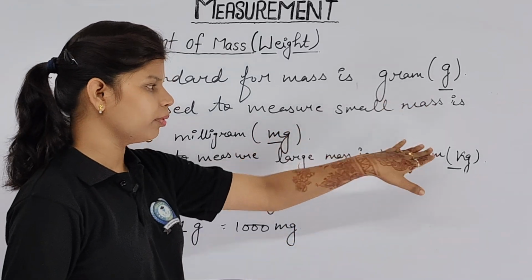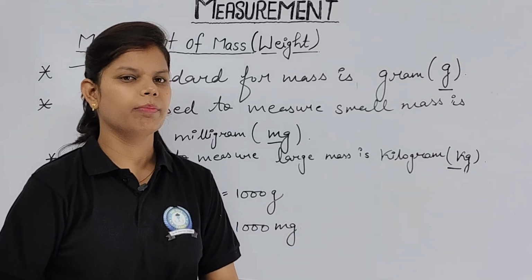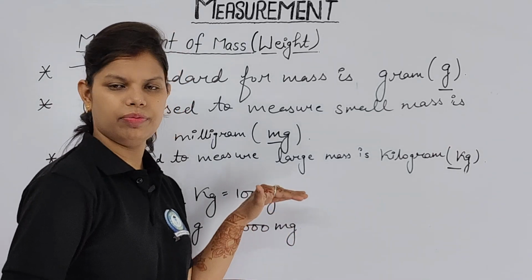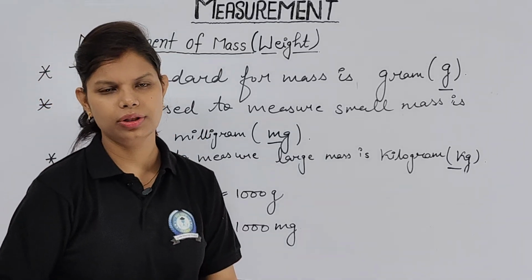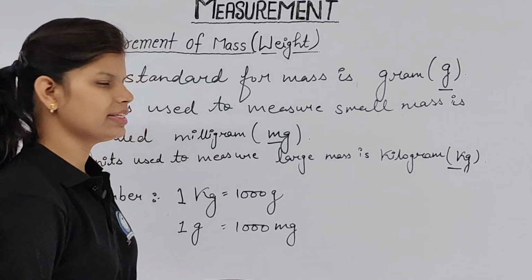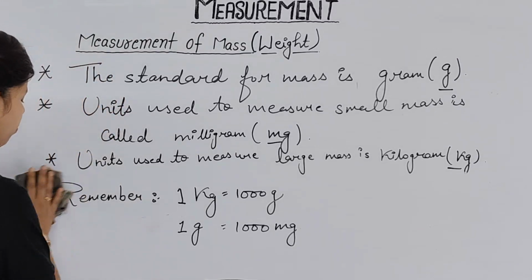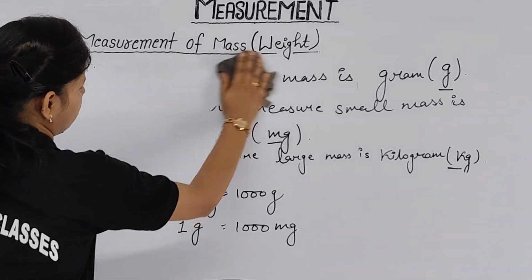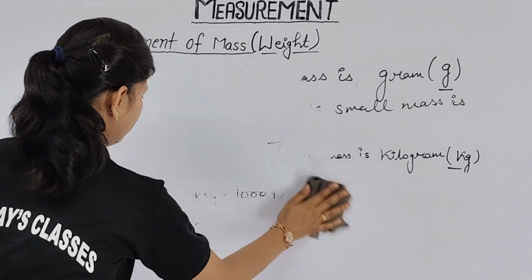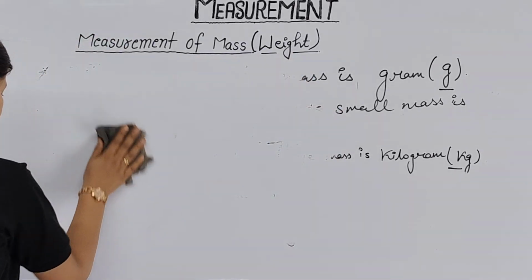Basically we are learning about these three units, but we cannot say that only these three units are used to measure mass. We have many more, and we are going to discuss them. Now your next heading is measurement of different units of mass, which you have to note down.